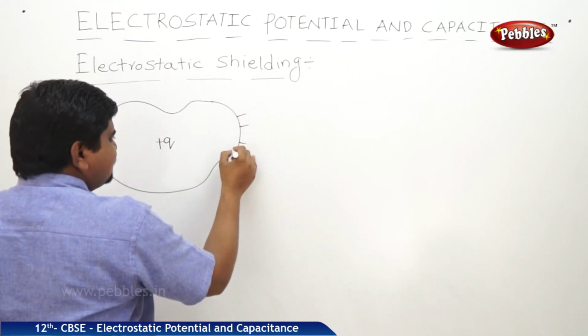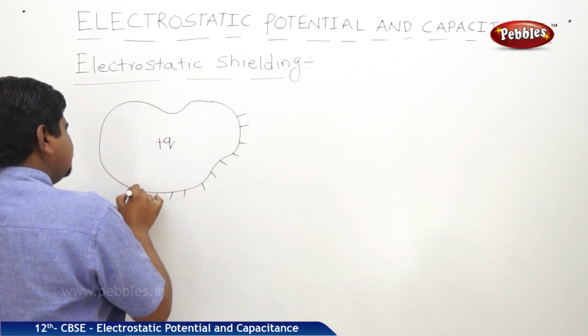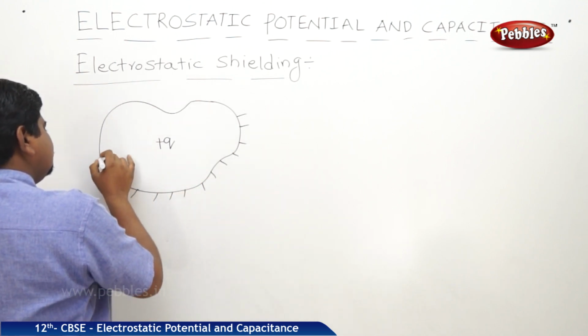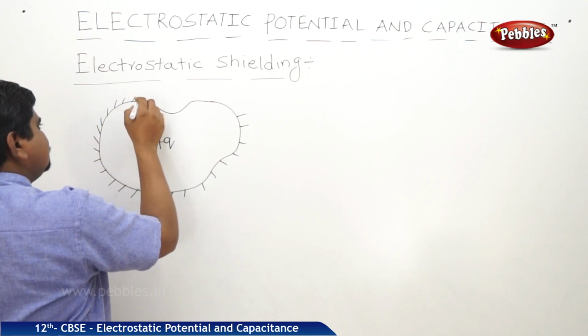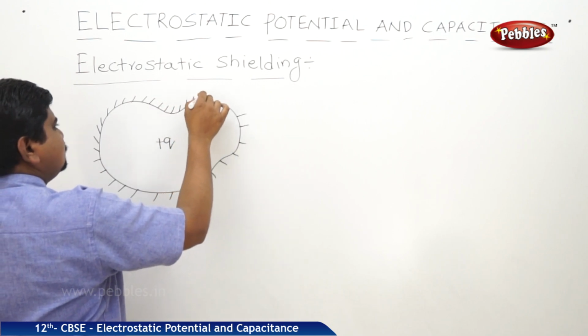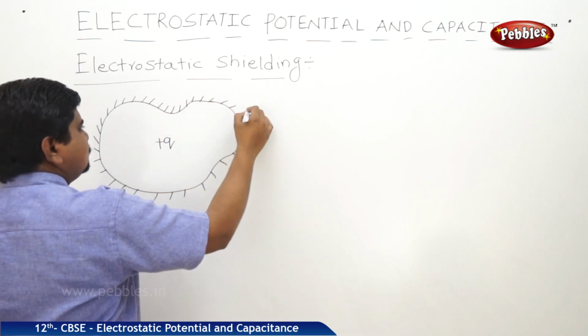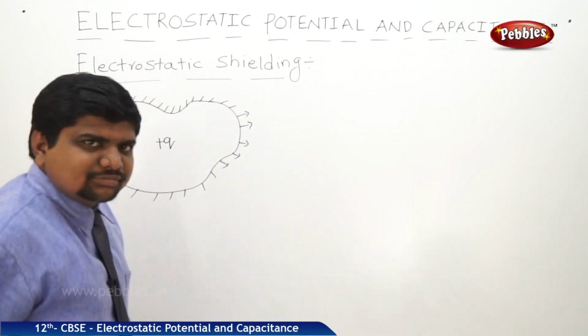Always the charge expels out and distributes over all the surface.